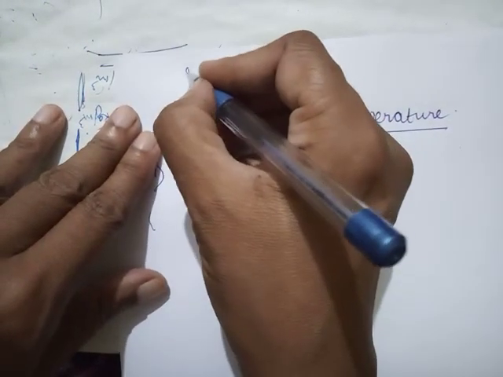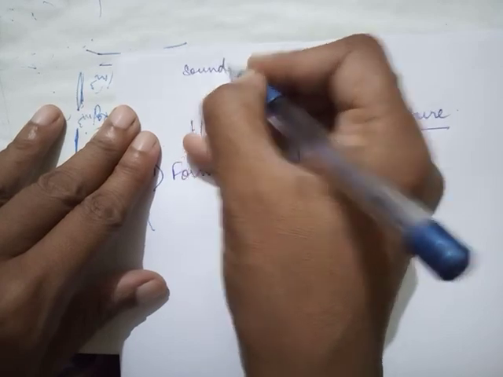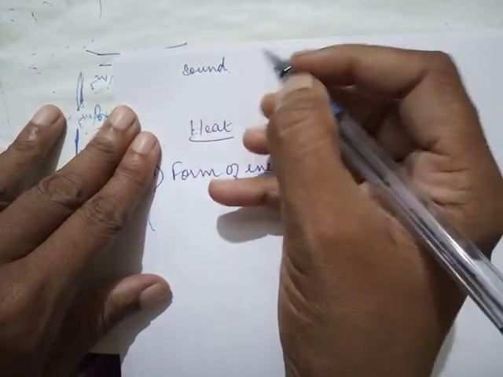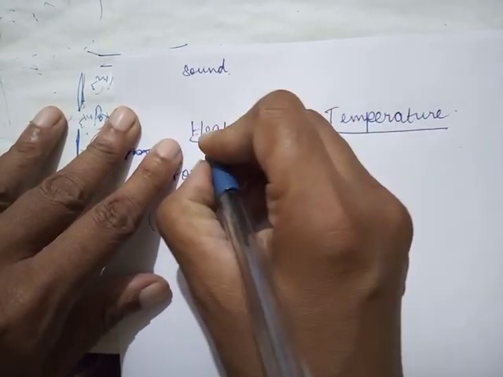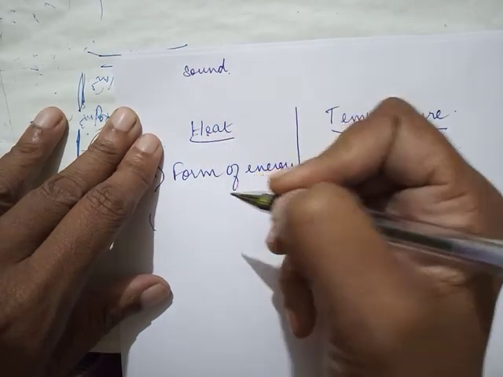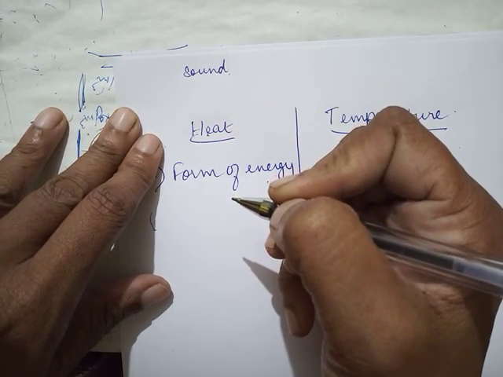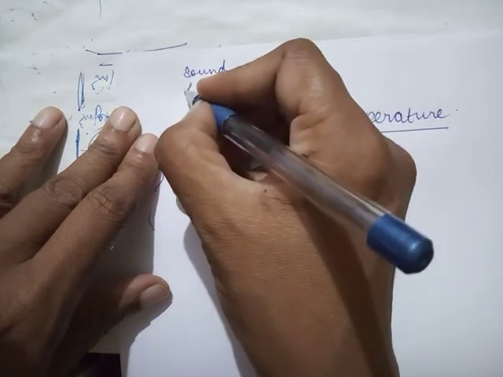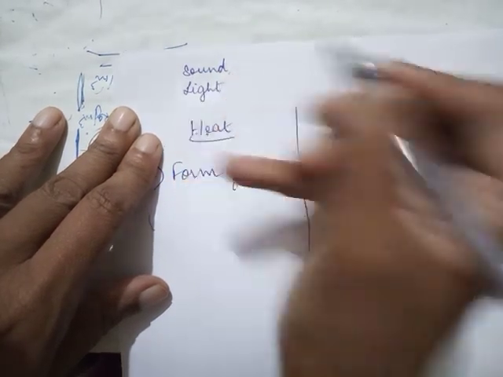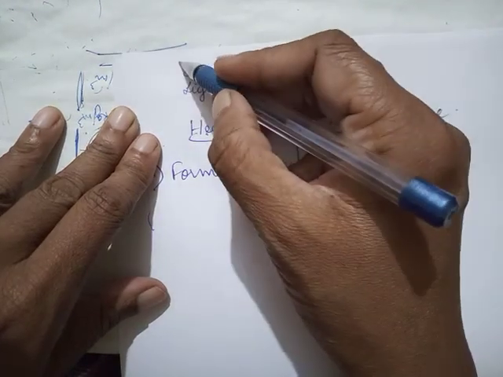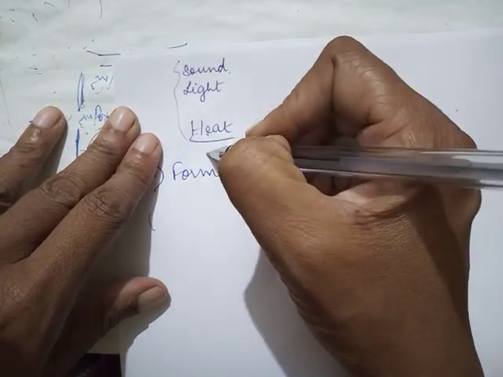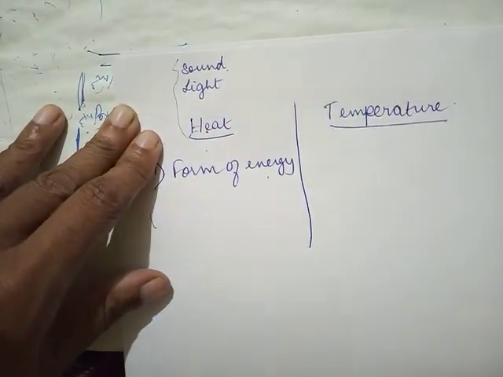We can define sound as a form of energy that causes the sensation of hearing. Light is a form of energy that causes the sensation of vision. So these are forms of energy that cause a particular sensation.